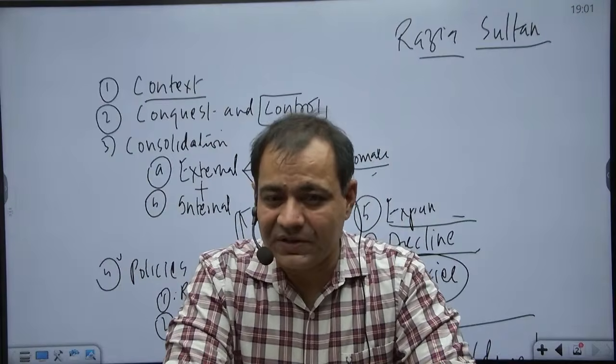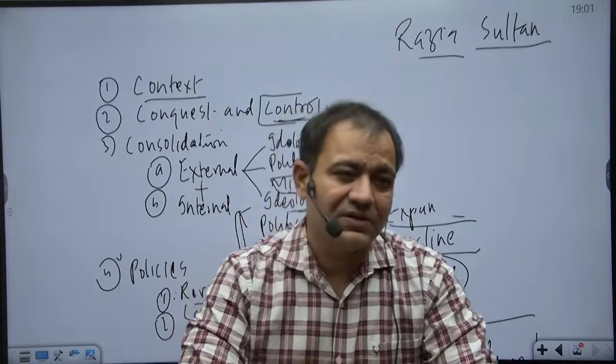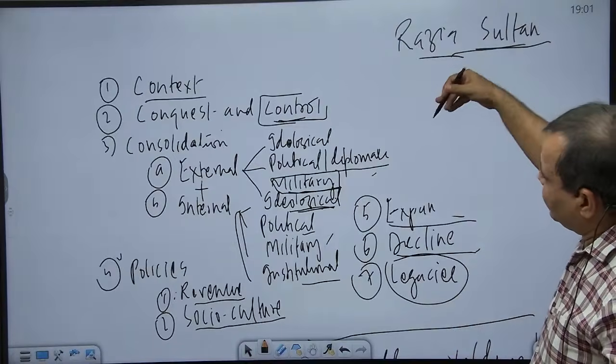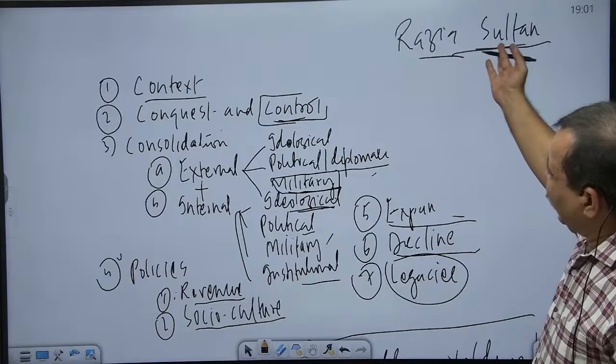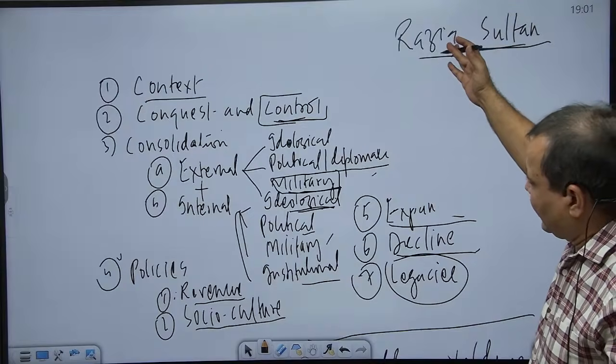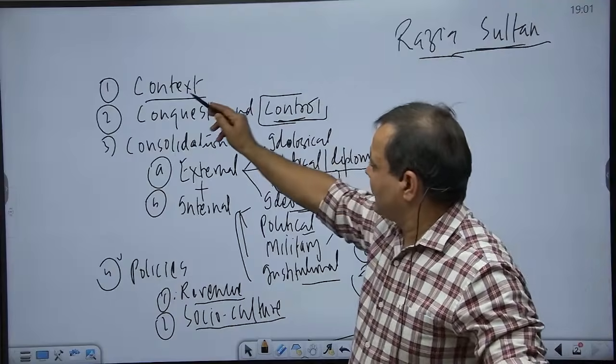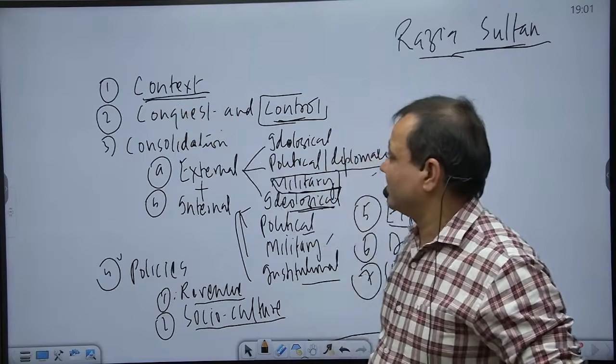Exact years are not important, just know the order. So, Razia Sultan acquiring the throne with the help of the people of Delhi. She had been appointed as heir apparent but could not acquire the throne because of this. That is part of the context.